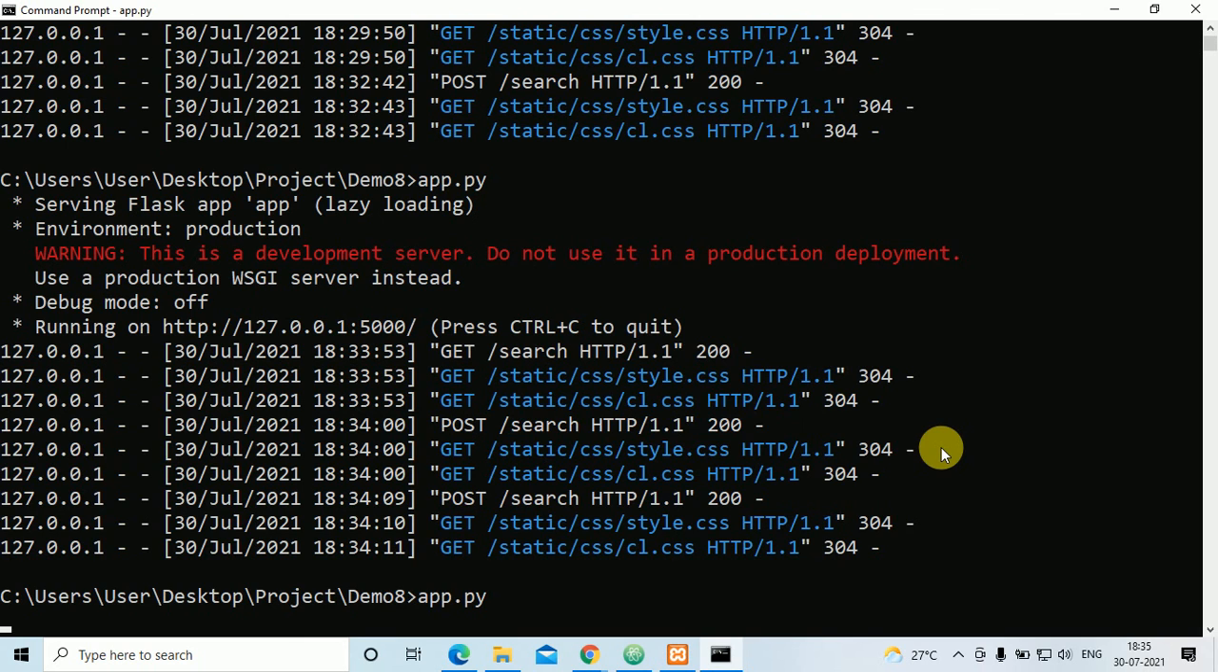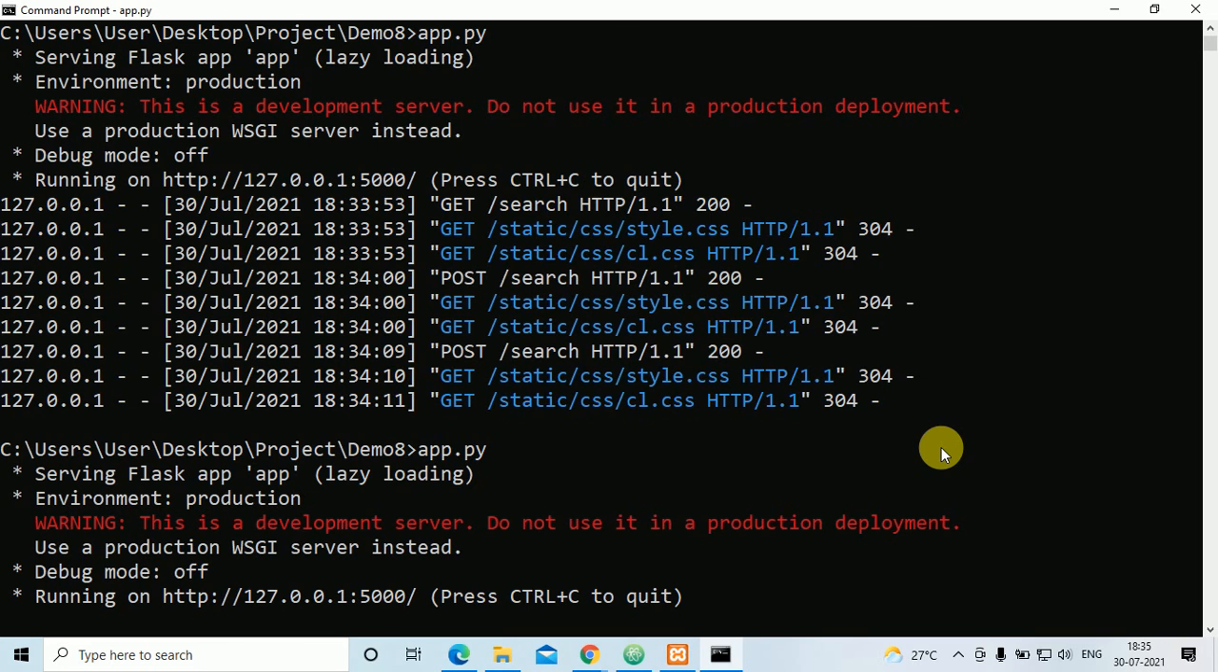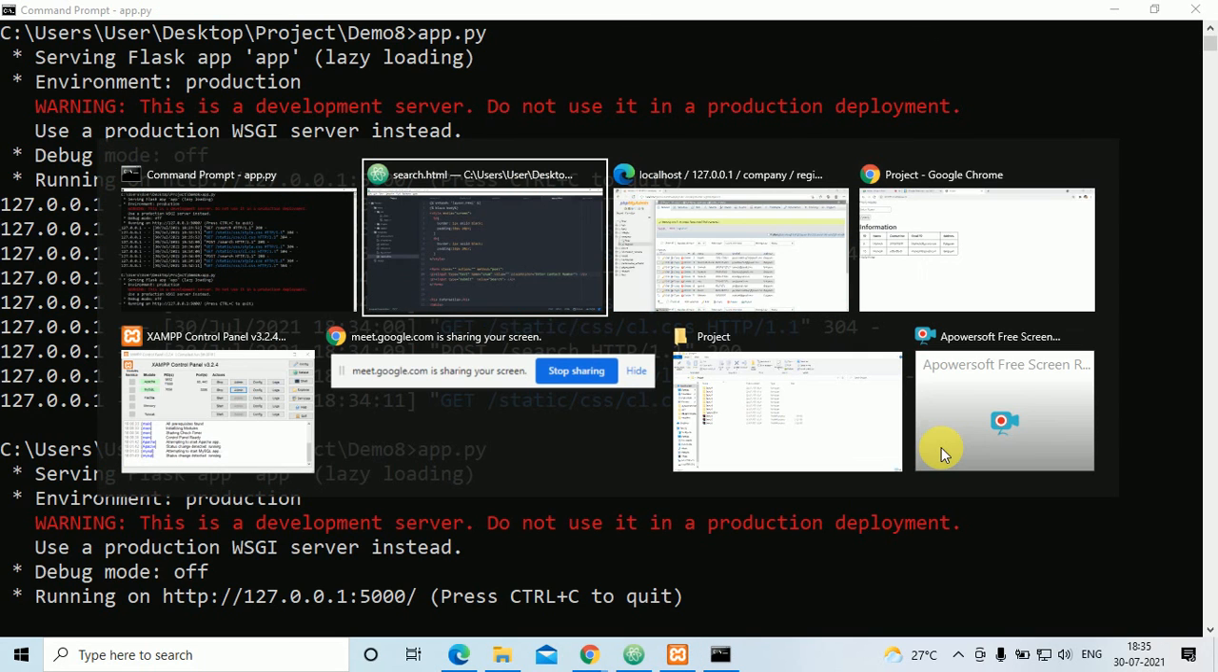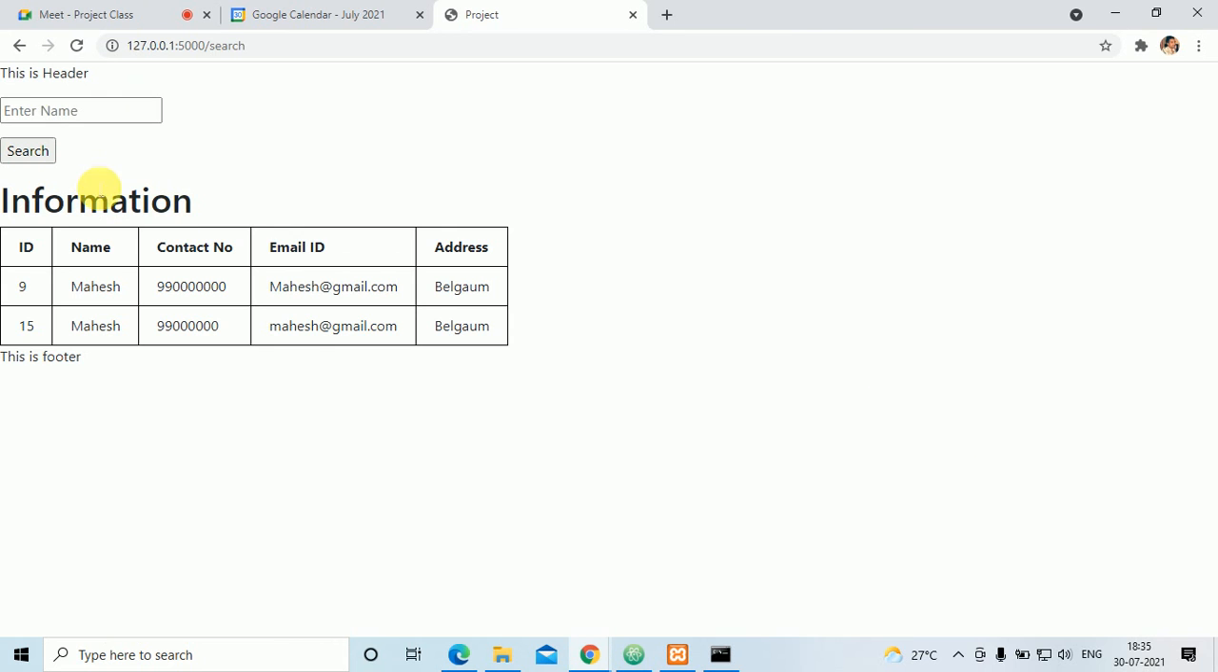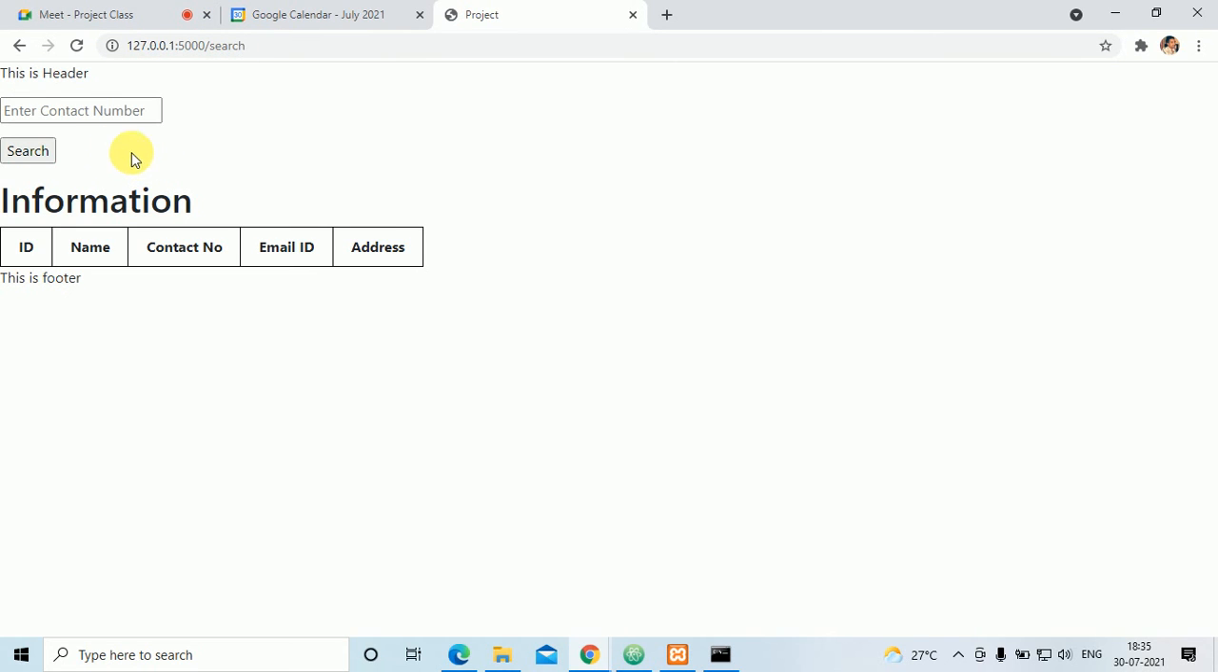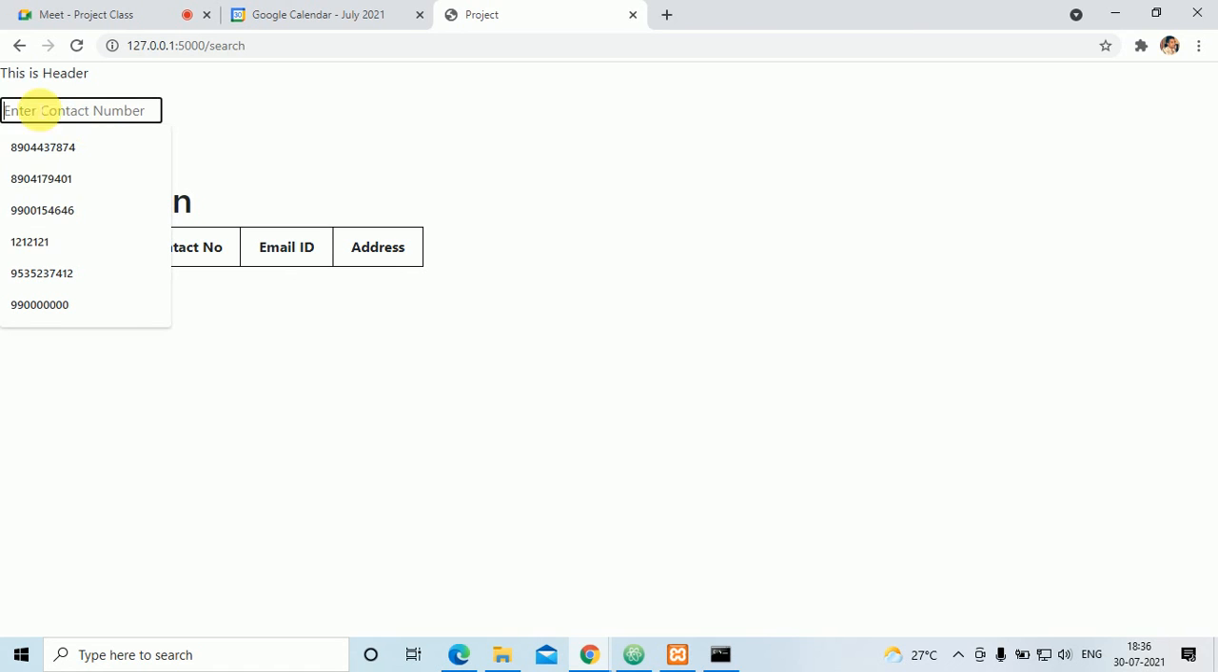If you practice this 3-4 times, that is insert, update, display, delete, search, these all 5 things, then you will become perfect in this, and you can create any project. Enter contact number is there right now.